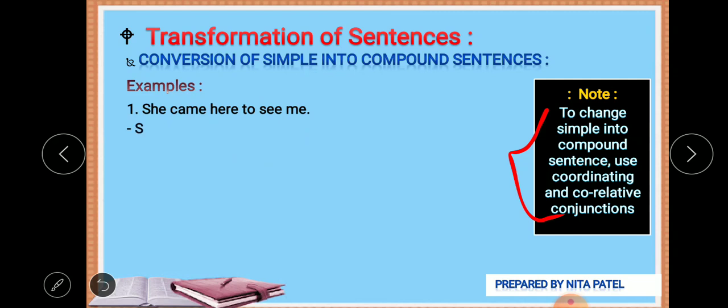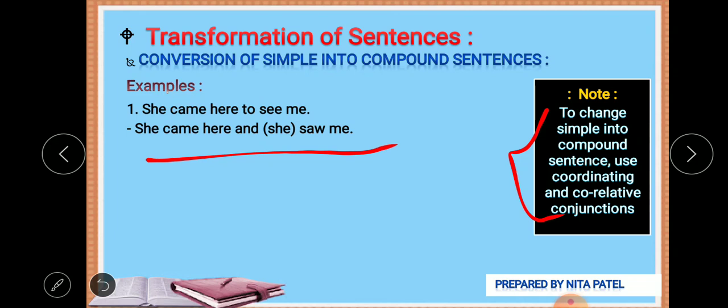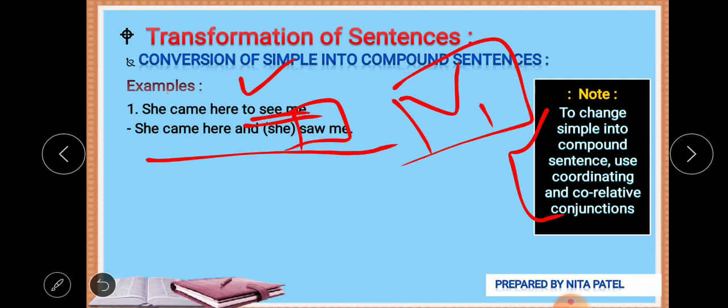Why have I transformed see into saw? Let's see the answer. She came here and she saw me. You can also skip the second she: she came here and saw me. Both examples are correct. Why have I changed see into saw? Because whenever we use an infinitive, the verb next to the infinitive always comes in the root form, or V1 form.